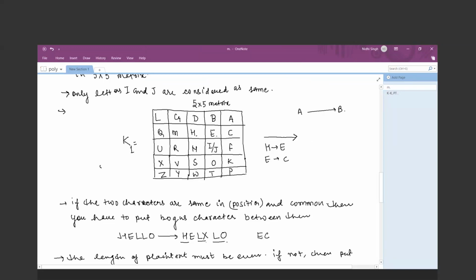Now LX. For the LX, there is L and there is X. You can see that the second rule is applied because these are in the vertical position, vertical downwards this way. So replace with the subsequent characters. So L is replaced by Q and X is replaced by Z.